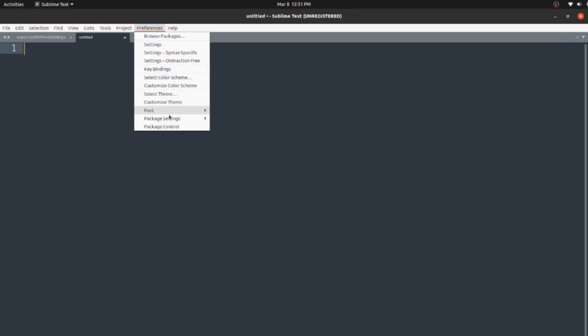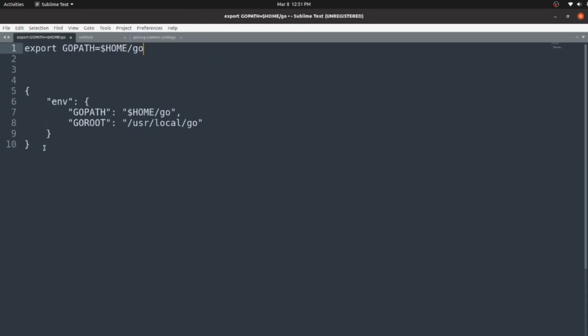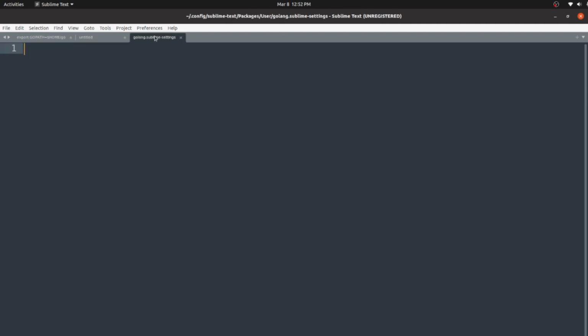I was wrong. You have to go to Preferences and Package Settings. Instead of Golang, go to Golang Config and Settings User. Here you need to copy and paste a piece of code. Here you can see we are referring to the GOPATH environment variable and its value, and the GOROOT environment variable and its value. We are going to paste this within this specific file, and I'm saving and exiting. So this is what I wanted to showcase.